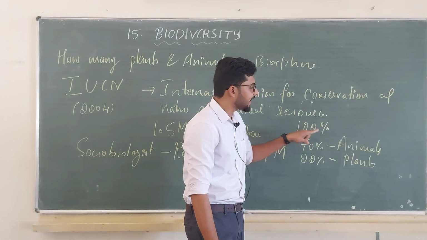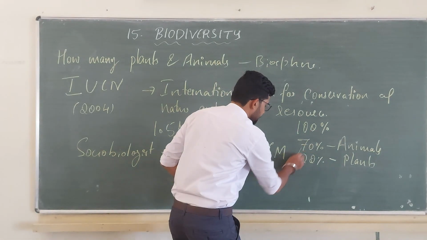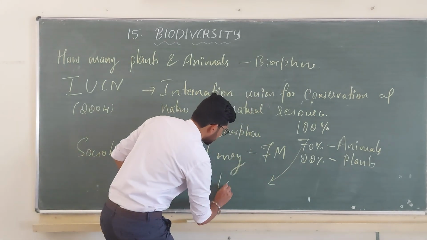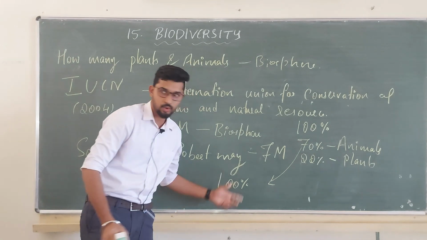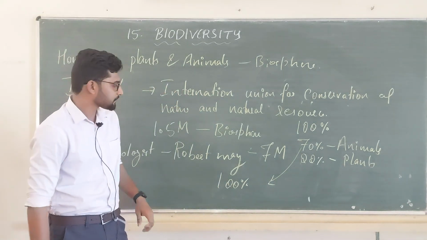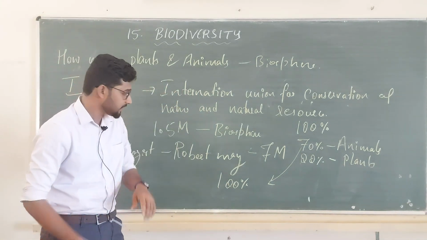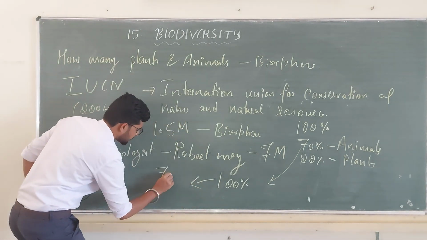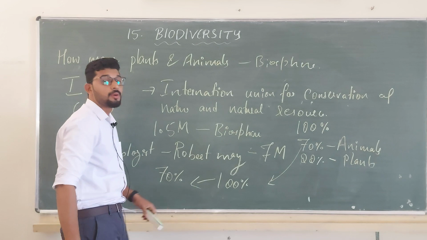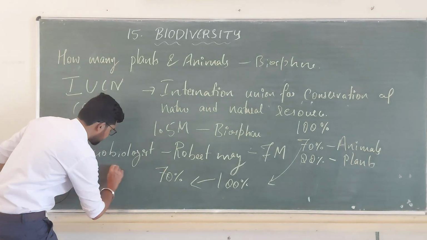If I take this 70% animal as 100%, then 70% of this will be dominated by insects.